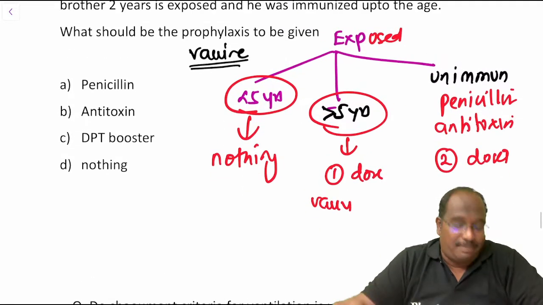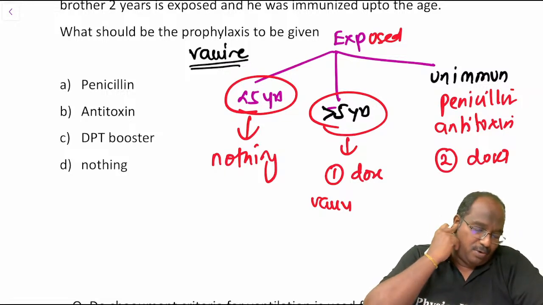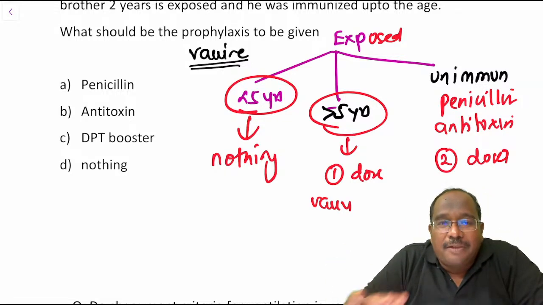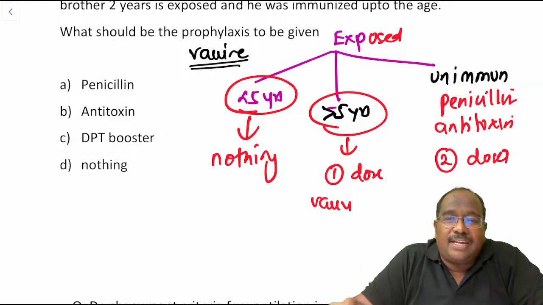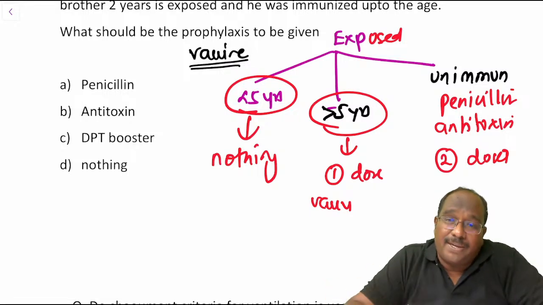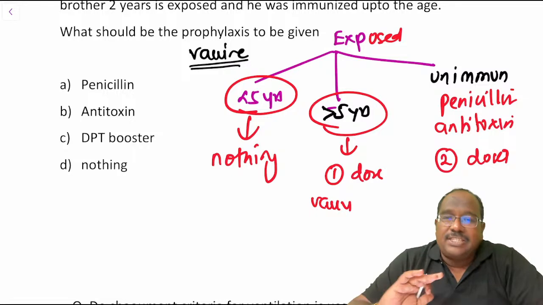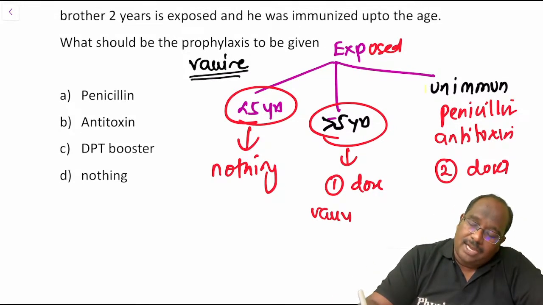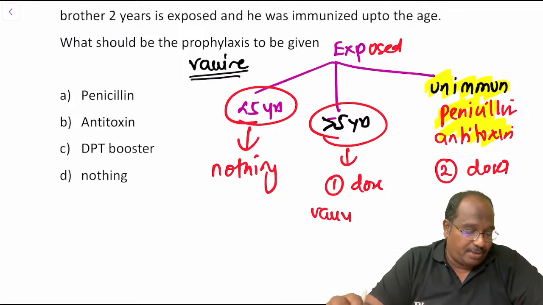Now you have to tell me what is the question. Correct, exact question. I'm giving you this situation. If the brother is vaccinated, nothing is required, guys. If the brother is vaccinated more than 5 years, 1 dose is required. Unimmunized means penicillin, antitoxin, 2 doses. If it is not immunized, then we have to go for this. Unimmunized means we have to go for this, guys.